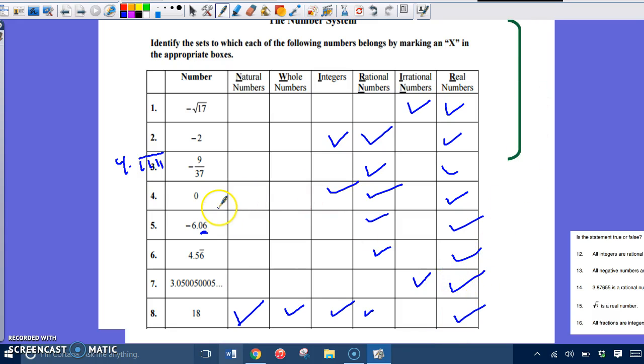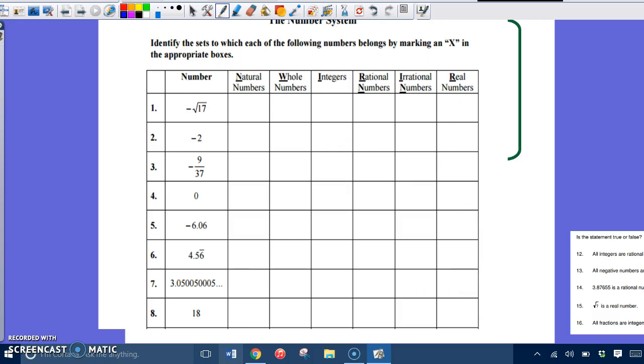So you have a sheet that gives you more of these type of questions, and if you print out the sheet for practice, skip number 9 on it, but the rest of them, 10, 11, 12, 13, 14, and 15 are on the worksheet that you can download here, and I give you the answers to the odd ones at the end of the page. I found this page on the internet, nicely done. But this will help you determine the real number system and how to categorize everything, okay?